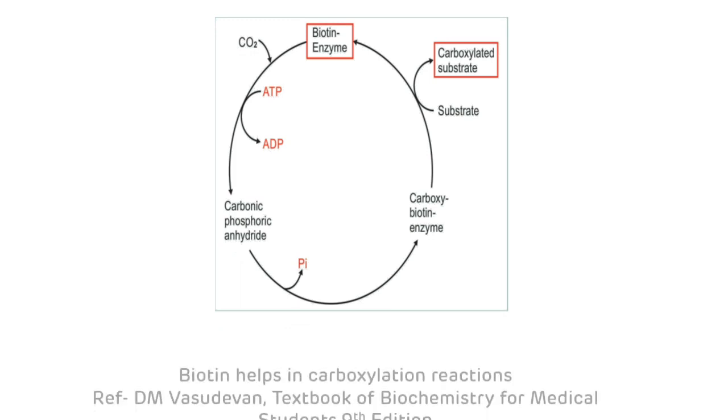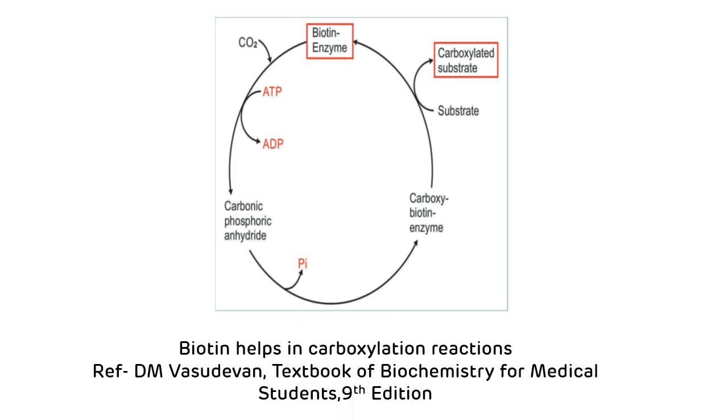This is the picture showing how biotin helps in the carboxylation reactions. So as we have discussed, biotin acts as a coenzyme for the carboxylation reactions. So biotin captures the molecule of carbon dioxide which is attached to the nitrogen of the biotin molecule, and the energy required for this reaction is provided by ATP. And then the activated carboxyl group is transferred to the substrate, so the substrate is converted to the carboxylated substrate. So that is how biotin helps in the carboxylation reactions. Remember, carbon dioxide is attached to the nitrogen of the biotin molecule and the energy is supplied by ATP.